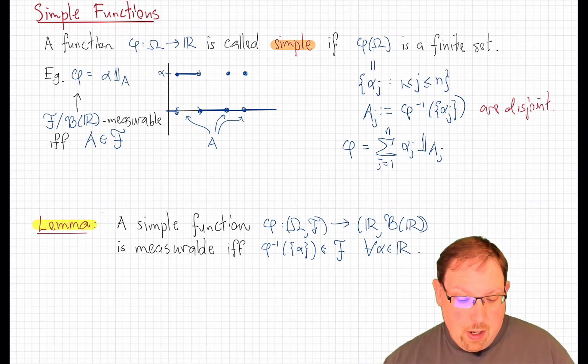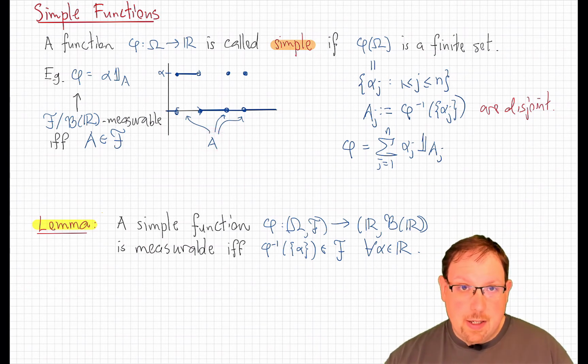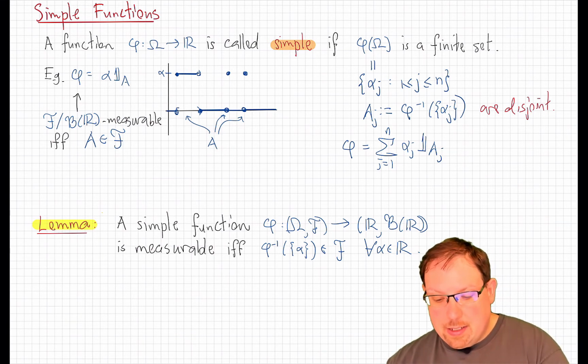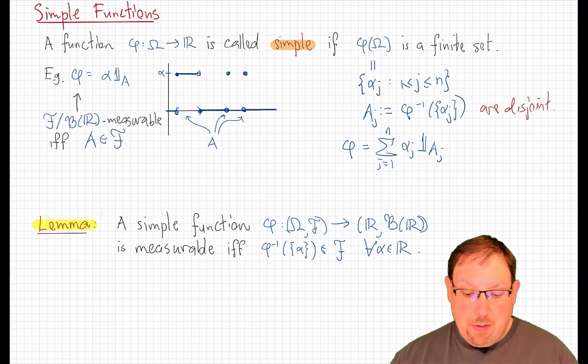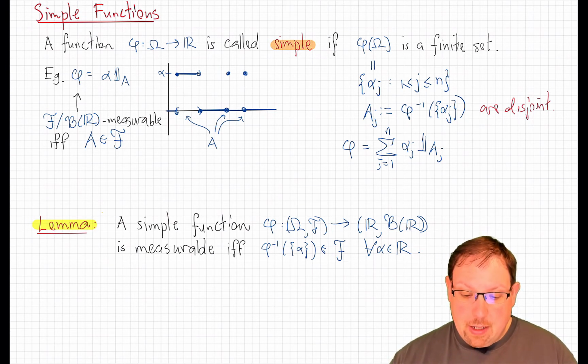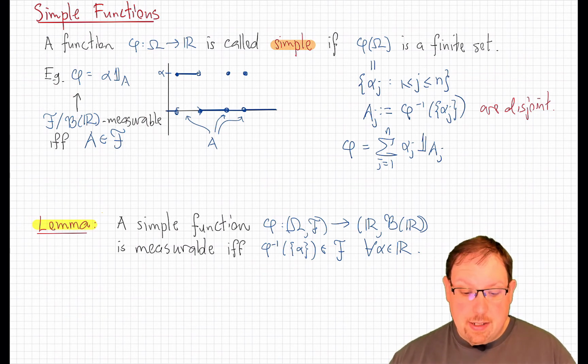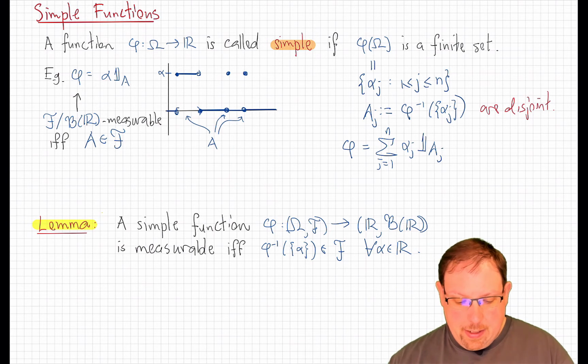Well, just like a single indicator function is measurable if and only if the set it indicates is measurable, it is easy to check, although slightly longer to write, that such a simple function is measurable if and only if each of these sets in the partition that it indicates are measurable. And so that's what a simple measurable function is. It's a function each of whose preimages on every real number is a measurable set in the domain sigma field.